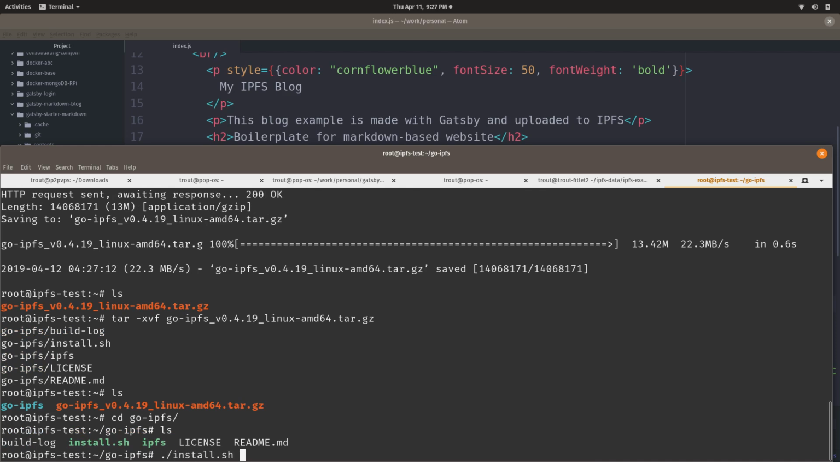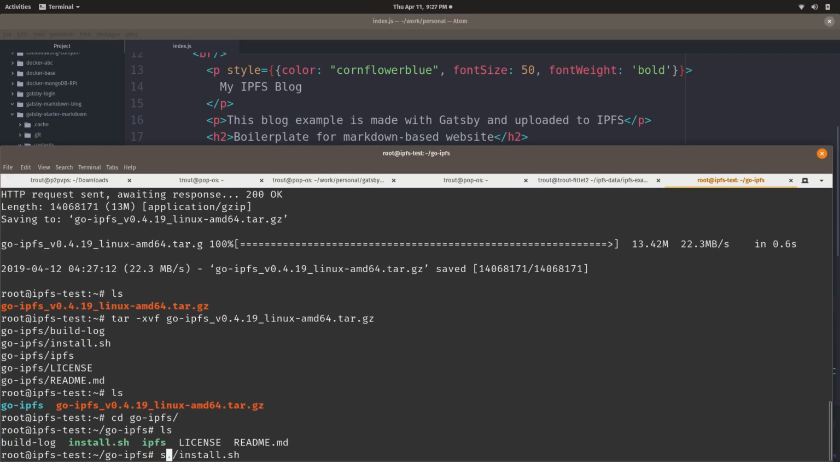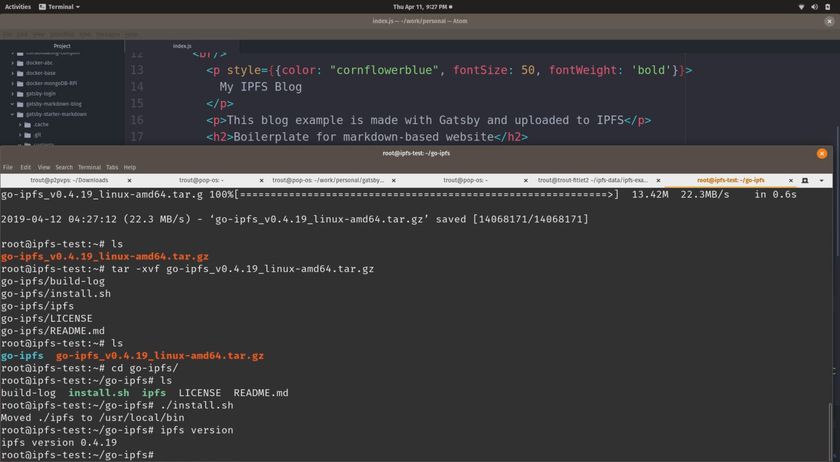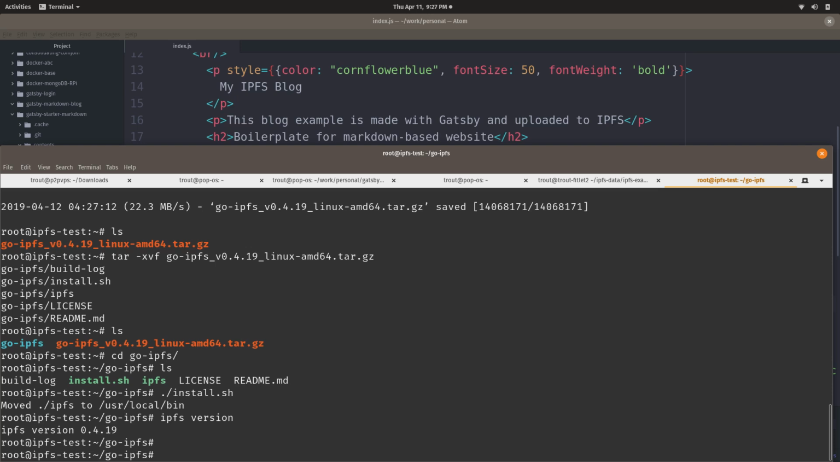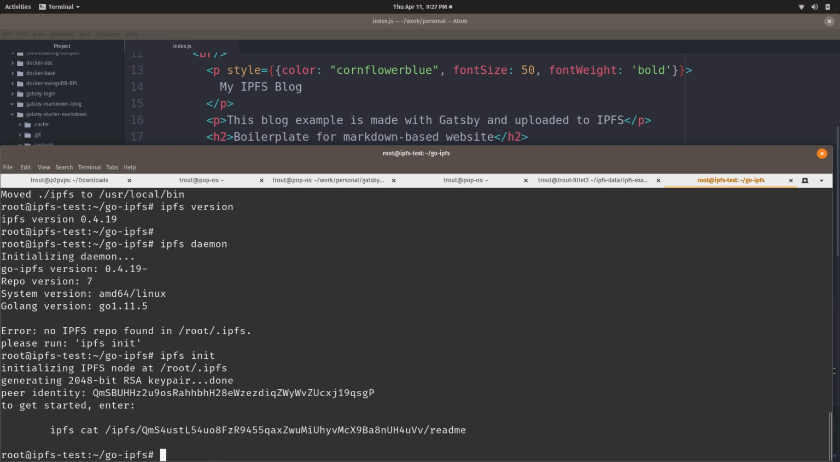And then I can run this install script. And I probably need to go, oh, I'm root. That's a nice thing. Okay, IPFS is installed. And so what we need to do is start the daemon. Oh, actually, we need to initialize IPFS.